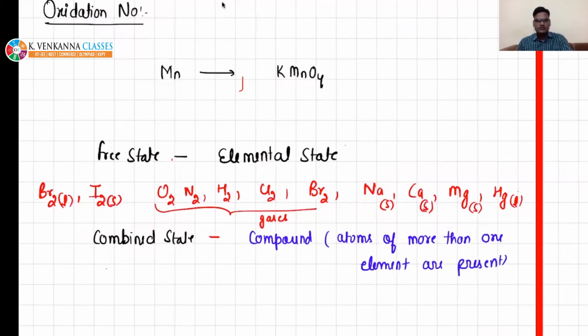Is that okay? Any doubt till now? Yeah, H2O. Very good. Yeah, Chaturteja, you are absolutely right. H2O, H2SO4, NaOH, HCl, KMnO4.